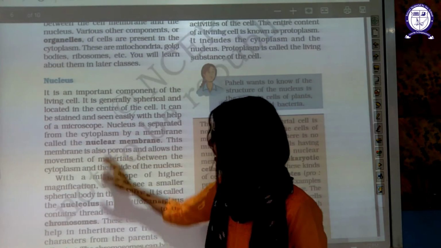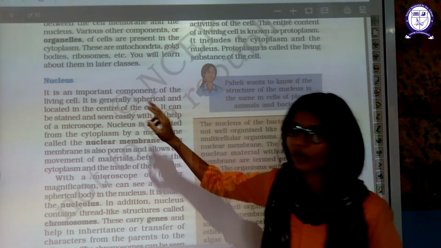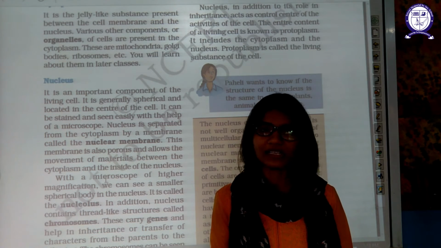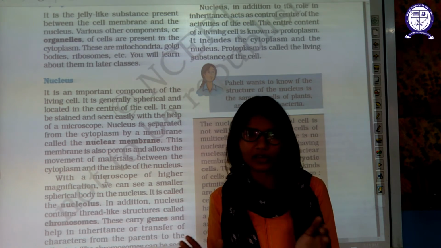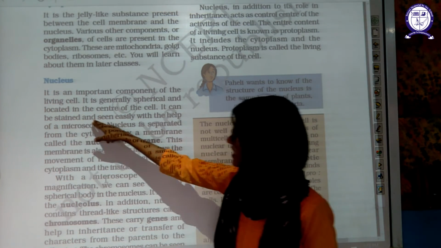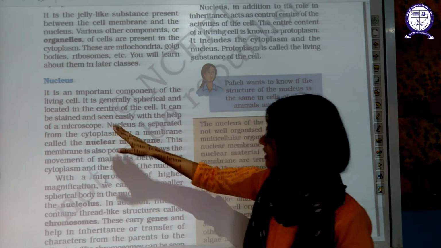The nucleus is an important component of the living cell. It is generally roughly spherical and located in the center of the cell. In case of an animal cell, it is always in the center, but in case of a plant cell, it is slightly towards a corner. We will discuss why. It can be seen by staining, with the help of a microscope. After staining, you are able to see the nucleus.